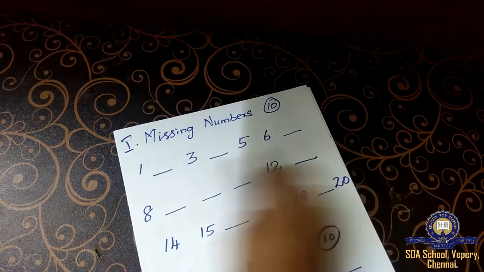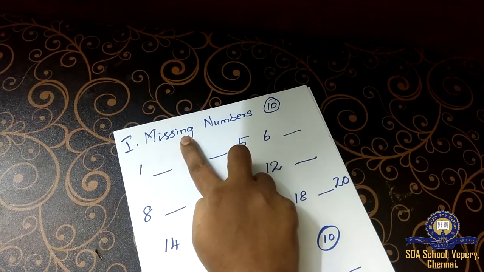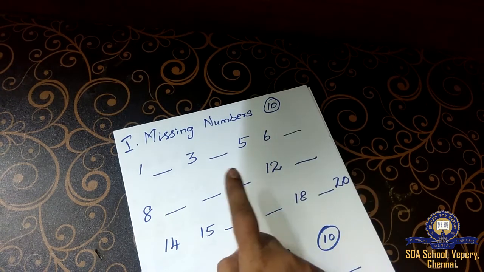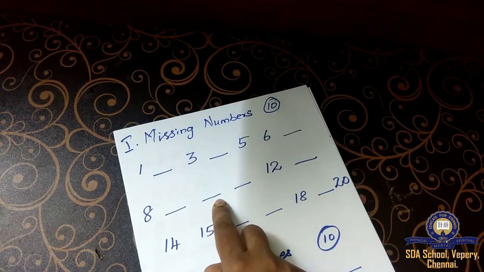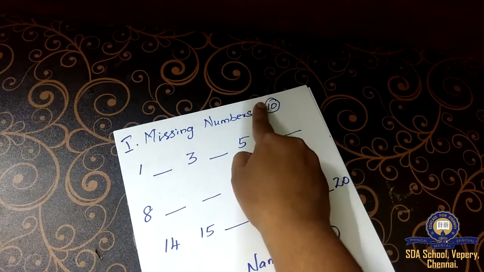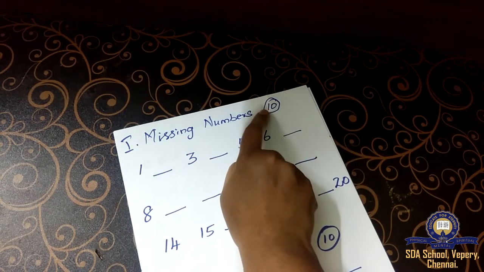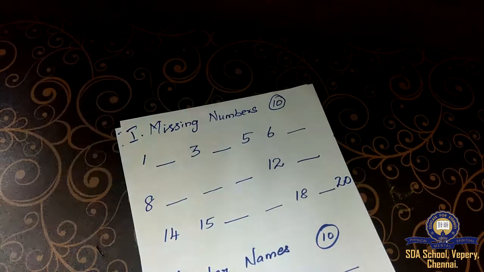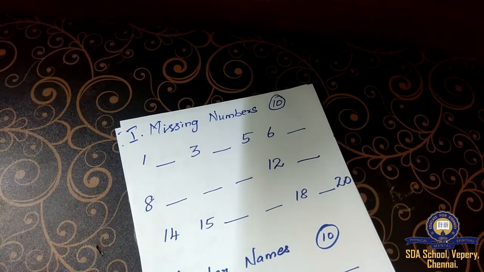Okay, children. First Roman letter: missing numbers. The marks allotted for this will be 10 marks. If you write this Roman letter correctly, you'll be getting 10 solid marks, if you write this answer in a correct way.